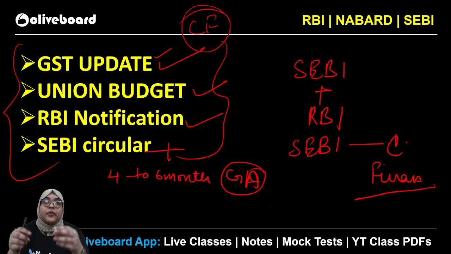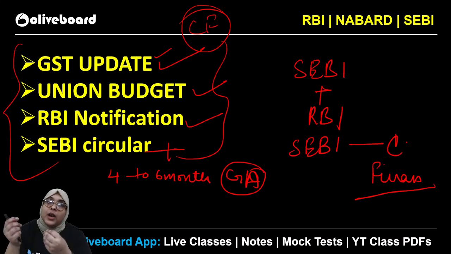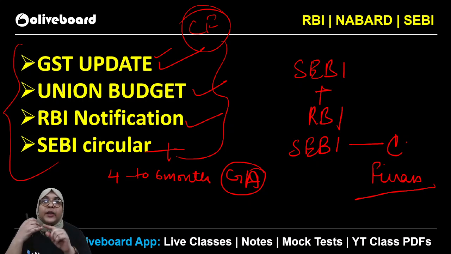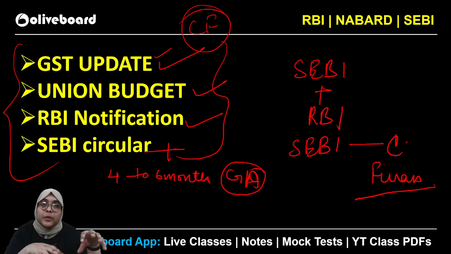You have to make a strategy for the 25 days of core revision for management and finance. At least dedicate 3 to 4 hours separately if you are a newcomer, and if you are doing revision, 2 hours is more than enough, right? 1 hour for management and 1 hour for finance is more than enough with PYQs and MCQ practice. Okay, that is what you have to do. You have to be very strategic. You have to do time management, right? Because it is not only finance and management where you have to concentrate. There are a lot of other subjects as well. So make a timetable, make a pre-planned day, and only then can you crack it in the best way.